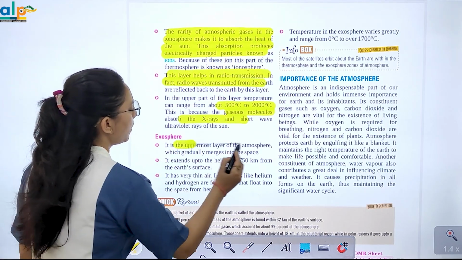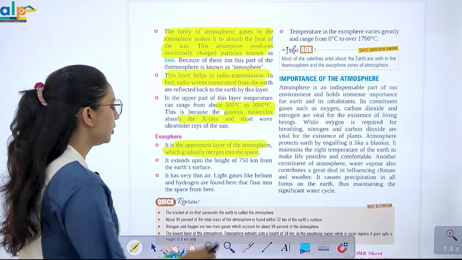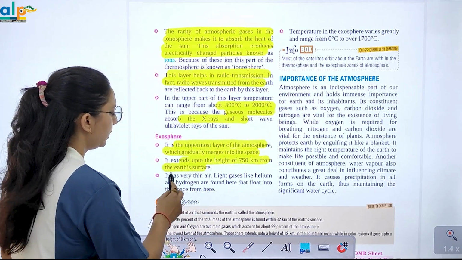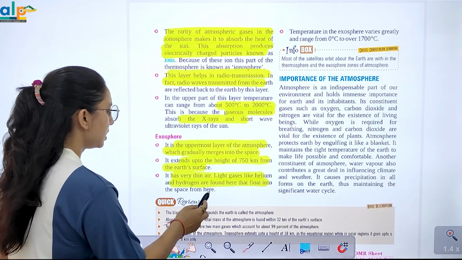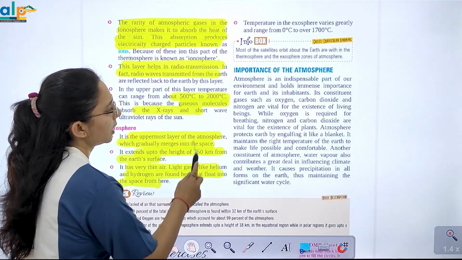Now we have exosphere, the uppermost layer of the atmosphere, which gradually merges into space. ठीक है, जो ये extend करती है up to a height of 750 kilometers. Very thin air, light gases like helium, hydrogen are found, and they float into space from it.